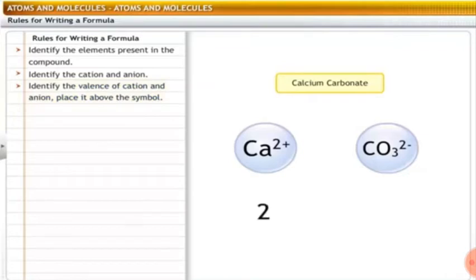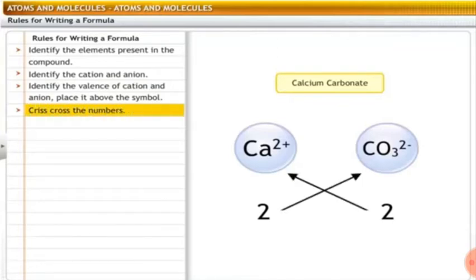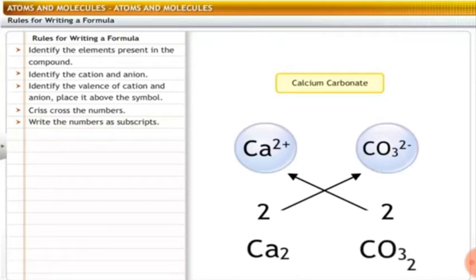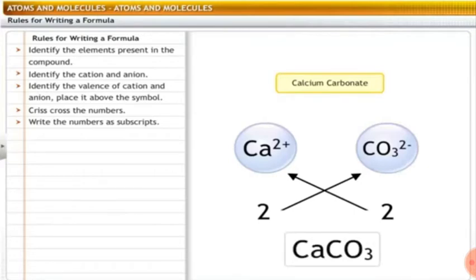For example, the valency of calcium is 2 and carbonate is 2. And then crisscross the numbers and write the numbers as subscripts. Ca2 and CO3 twice. In case of calcium carbonate, both the valencies are 2, hence the formula is CaCO3.